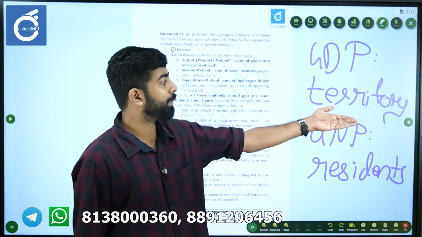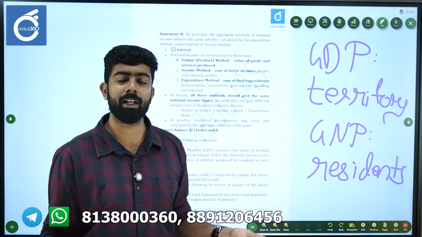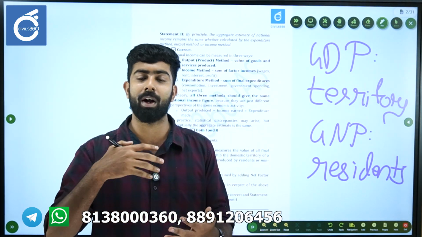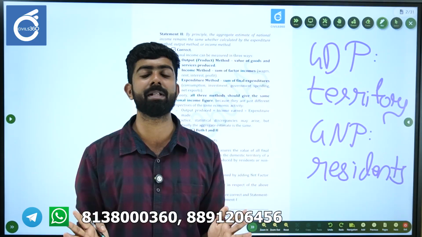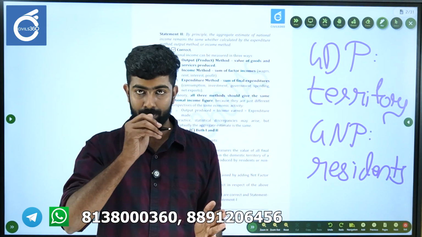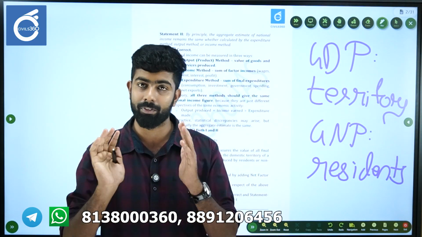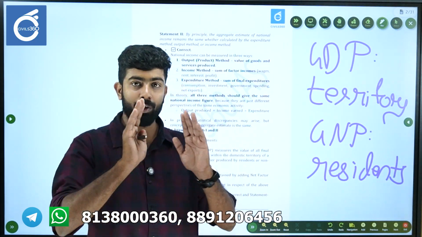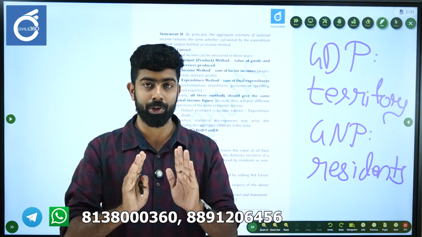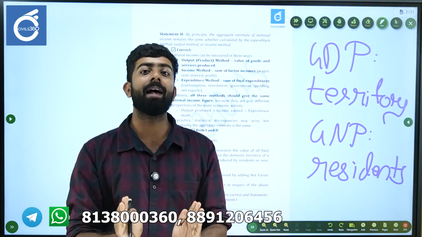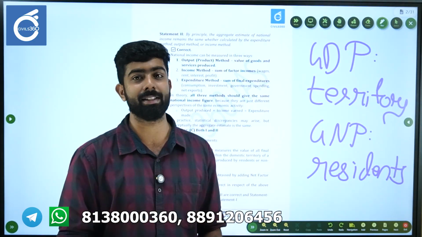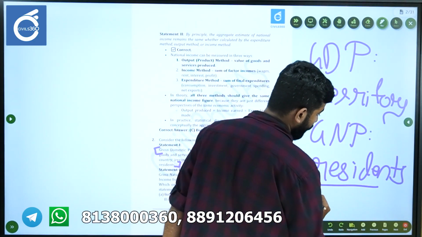So here GDP focuses on the territory. Whatever expenditure happens, whatever output is produced, whatever is being earned, if that happens within the physical territory of India, it will constitute India's GDP. But gross national product only includes the value of whatever is being produced by Indian residents. Here residents is important.